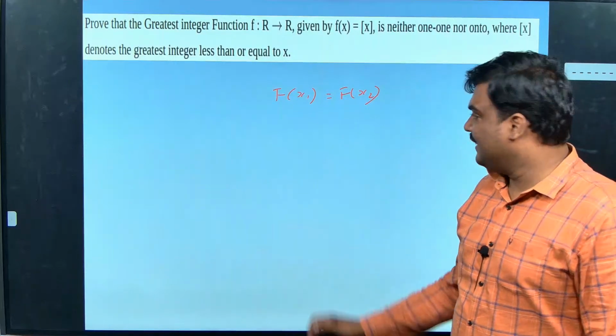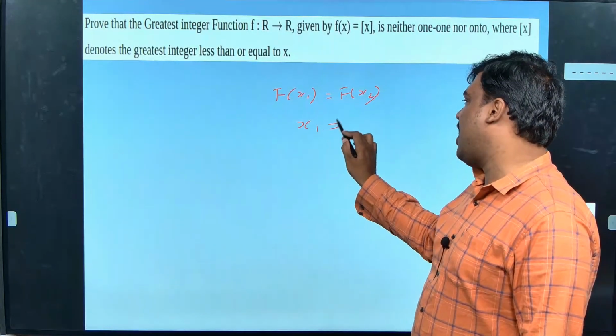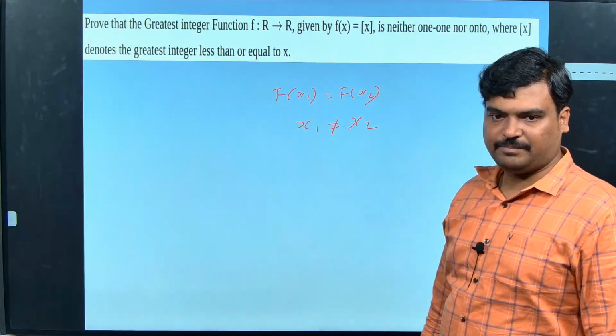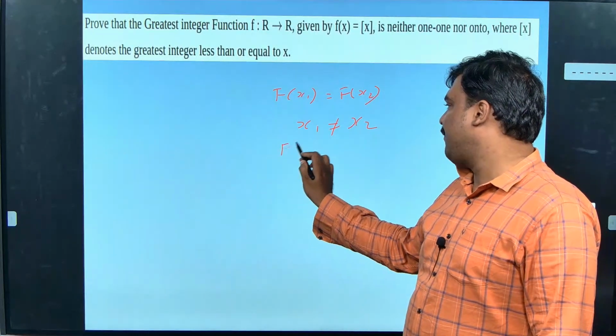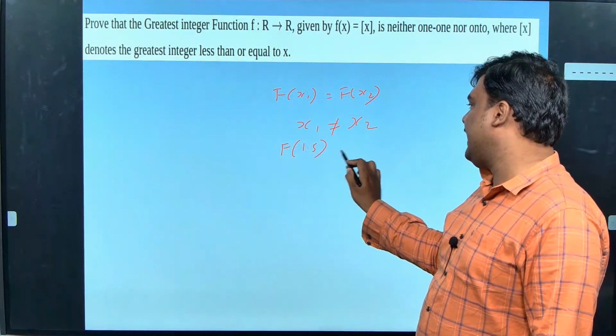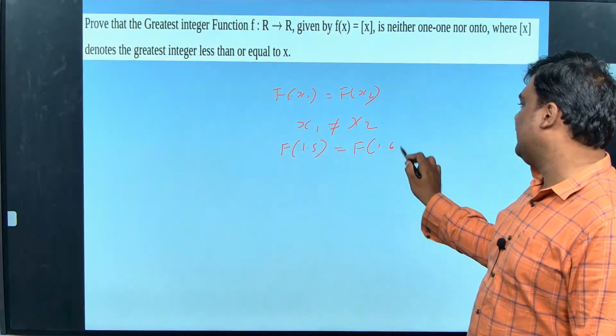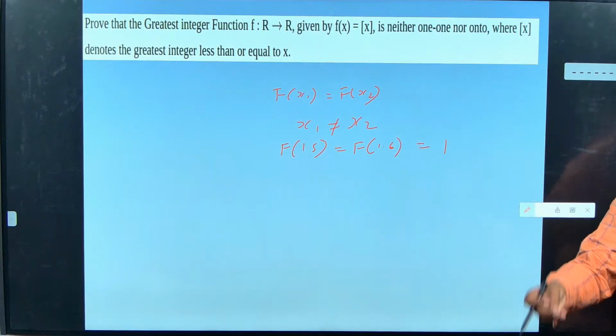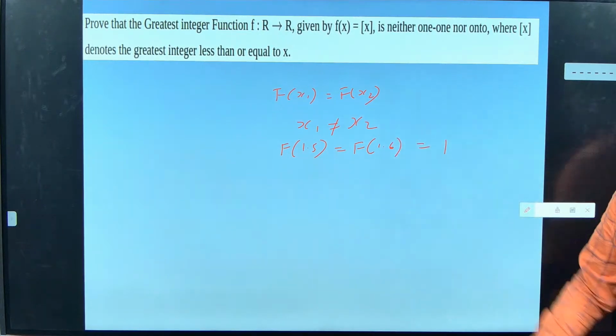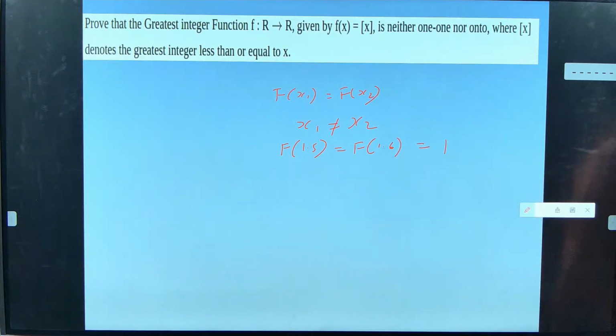This is happening even when x1 is not equal to x2. Correct? What is the example? f of 1.5 is equal to f of 1.6 is equal to 1. You can write any example. Since it is failed, I am saying the fail approach. So it is not a 1 to 1.